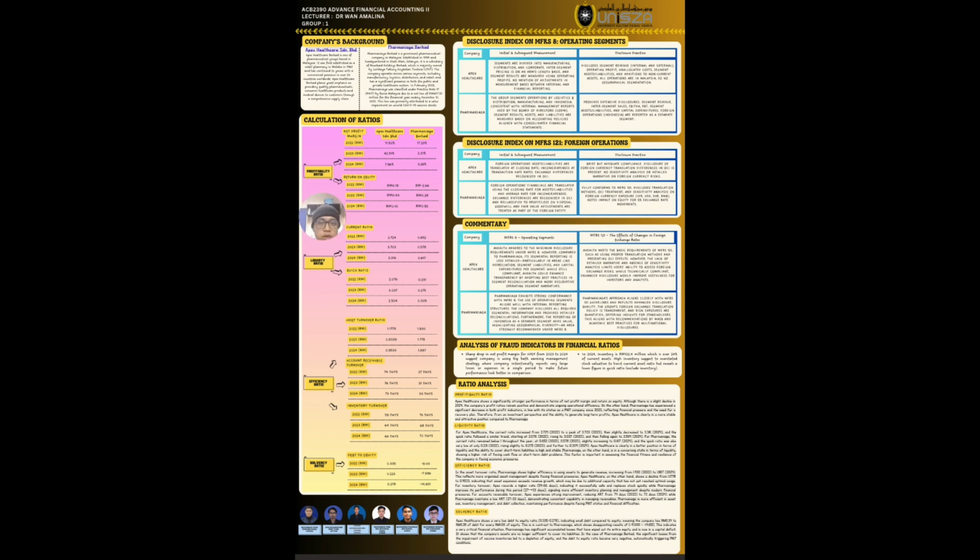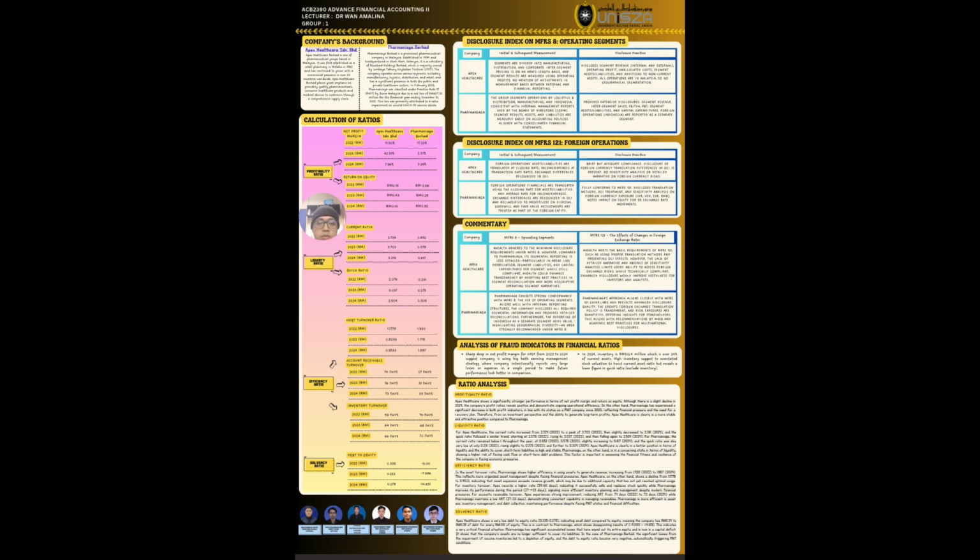Disclosure Index on MFRS 121 for the foreign operation. For the initial and subsequent measurement for the company Apex Healthcare, foreign operation assets and liabilities are calculated at the closing rate, income and expenses at the transaction date rate, and exchange difference is recognized in OCI. For the disclosure practice, Apex Healthcare shows adequate compliance; disclosure of foreign currency transaction difference in OCI is present. No sensitivity analysis or detailed narrative on foreign currency risk.